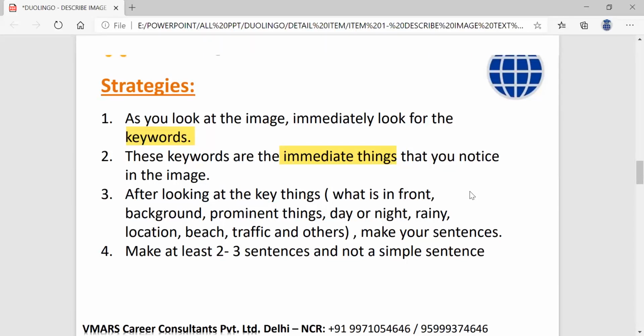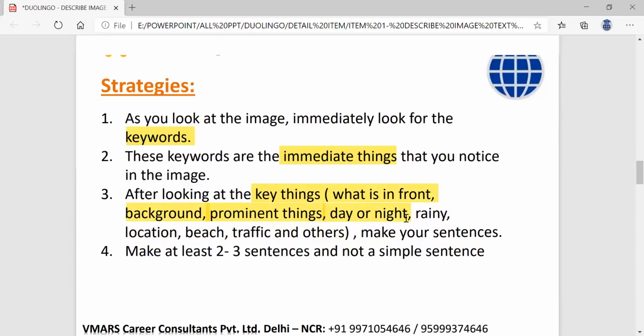Now when you observe the things, let's say in front of me there's a light, a stationery box, some books, and a photo. So I have photo, books, light, stationery. Now I have these words, and using these words, I'll make the sentence. These are called key things. What is in the front? What is in the background? What are the prominent things in the image? Prominent things are something that is really easily visible. You can easily see what it is.